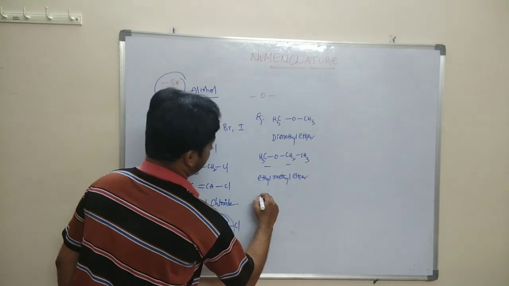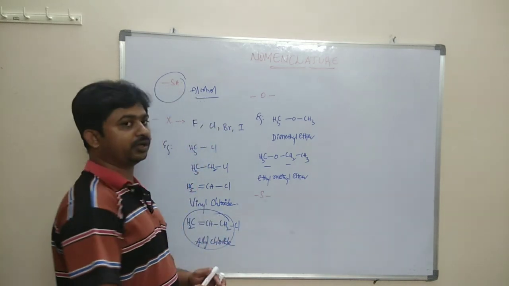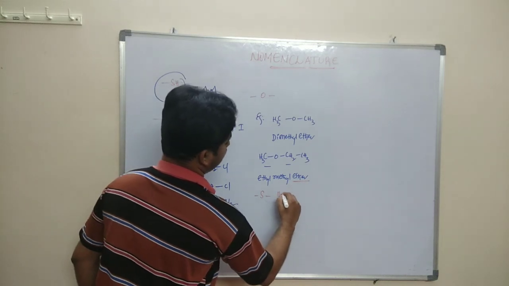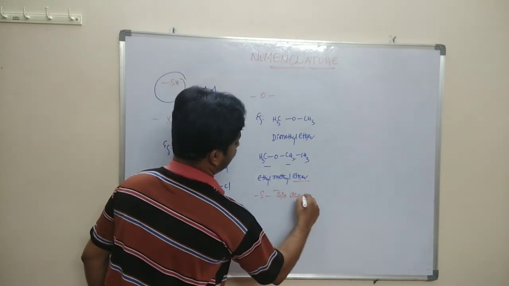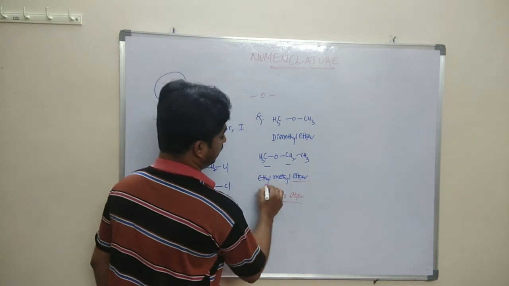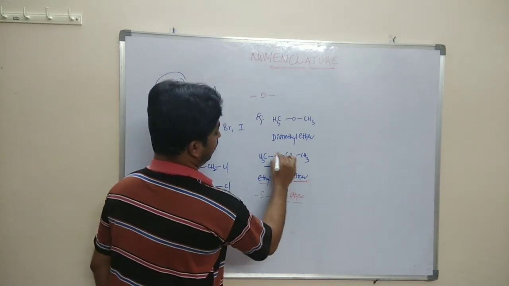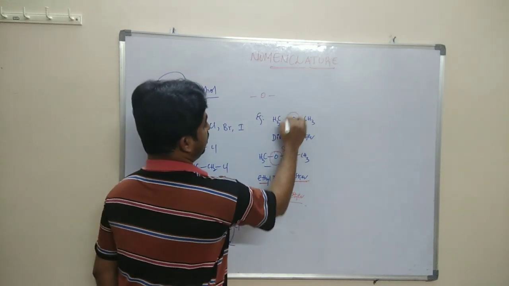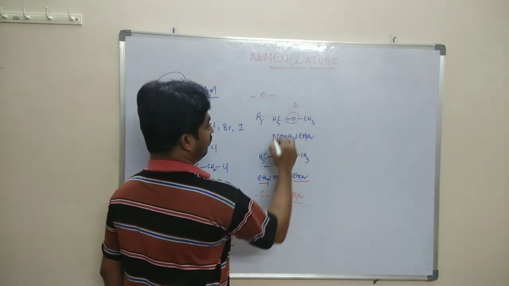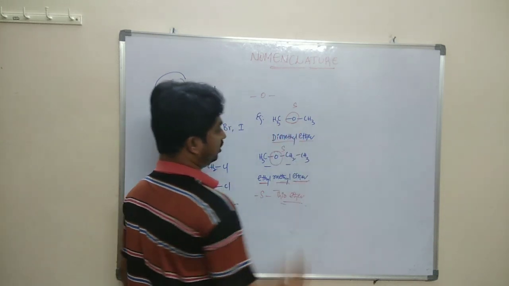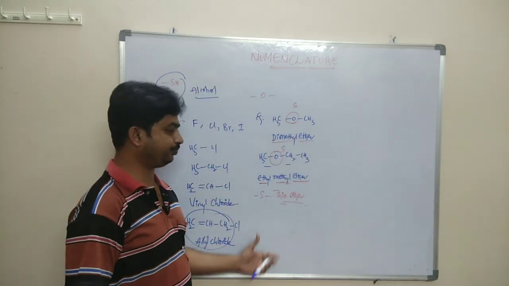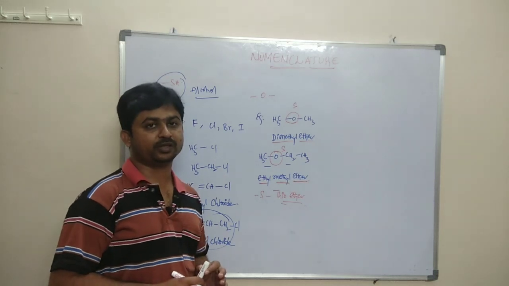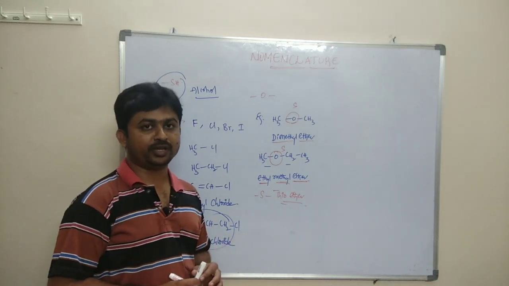Next, compounds which are containing S as the functional group. In the place of ether we can replace the oxygen to get thioethers. So ethyl methyl ether: if we replace the oxygen with sulfur, we get ethyl methyl thioether. Similarly, dimethyl thioether. Like that the names will come. So this is about the common system of nomenclature for the non-terminating functional groups.